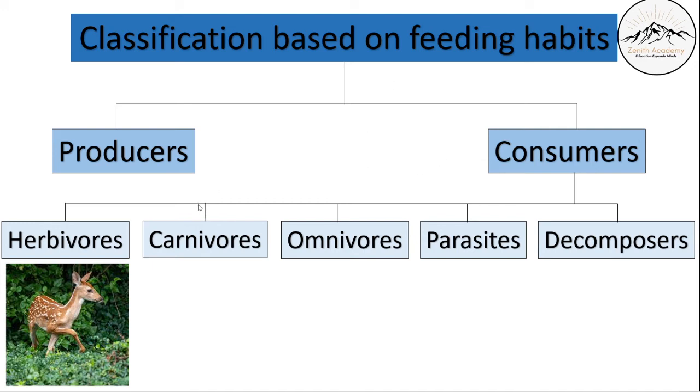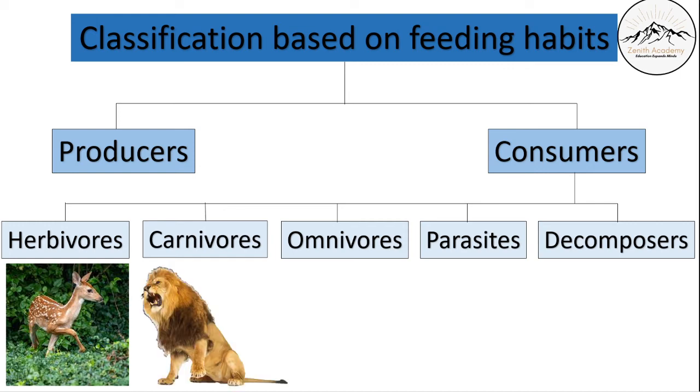Herbivores are the animals or organisms that will eat only herbs, only plants. And they have a special characteristic, that is they have two types of teeth. They will have sharp cutting teeth at front and flat wide grinding teeth at the back, so they can chew the plants easily.